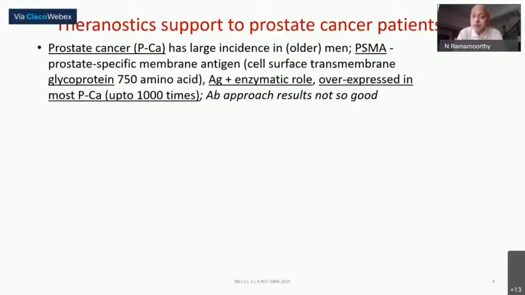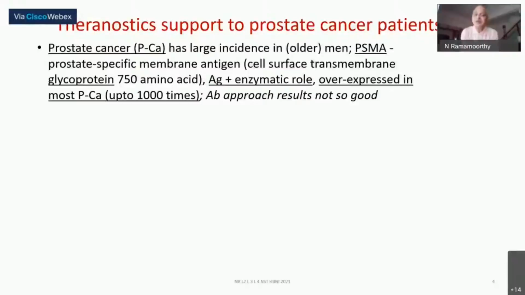Instead of looking around for the peptide and other things, the same antigen, fortunately, has also got other kinds of properties. For example, it has got a certain enzymatic role also. Therefore, instead of raising only an antibody to target that, if you could have any kind of an inhibitor which will prevent its enzymatic action, that inhibitor can probably be the target. That was the concept in using the PSMA-based binder ligands, because antibody has failed, and also it was known that it had not that successfully worked.